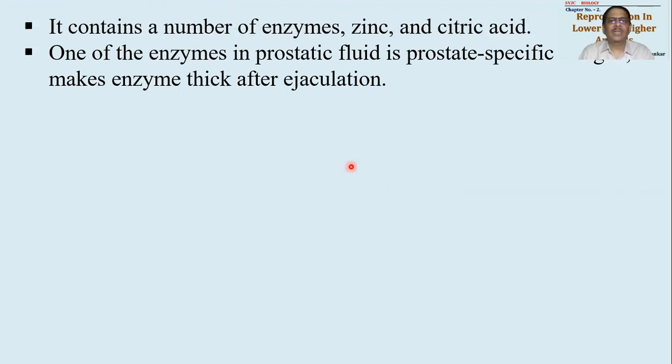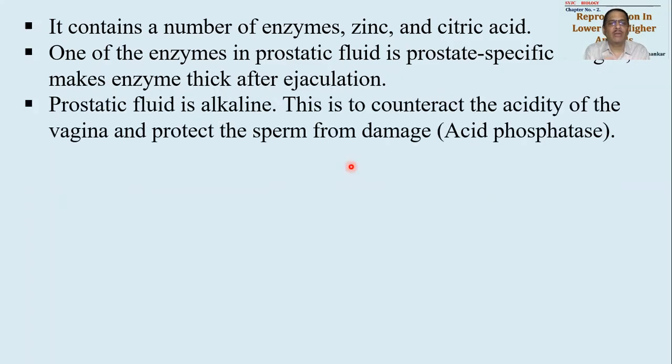One of the enzymes present over here in prostatic fluid is prostate specific antigen. Okay, this makes semen thick after ejaculation. Ejaculation होने के बाद semen को एकदम thick बना देगा, coagulate कर देगा, so that all the sperms will remain together. They will not get dispersed from one another. So the sperms can be given in bulk. Okay, that is an idea behind it.